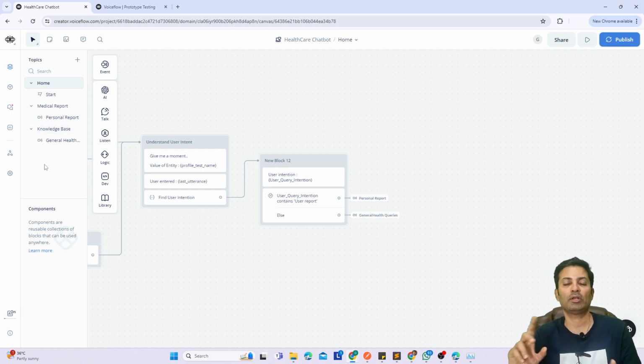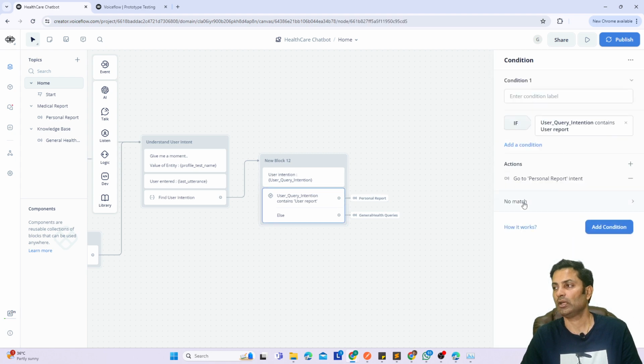And then all you do is link them. For example, when it comes here, you can tell it the action to take. So here I'm saying if user query intention, which is the variable where I'm storing the outcome of AI, contains user report, then the action is go to personal report intent. So these are all intents created. The start intent is there by default, but other intents you have to create, and that's how you build this system.